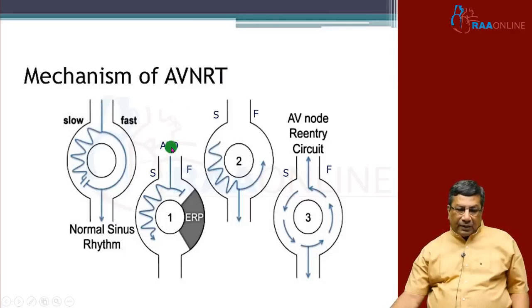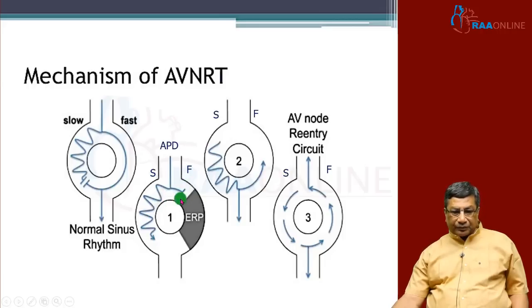Because the atrial premature beat is coming early, whereas the sinus beat comes at a particular interval when both pathways would have recovered, the impulse goes to the fast pathway and then the slow pathway and so on. But if the impulse comes very early, because of the shorter refractory period the slow pathway would have recovered, but the fast pathway would not have recovered because of its long refractory period.